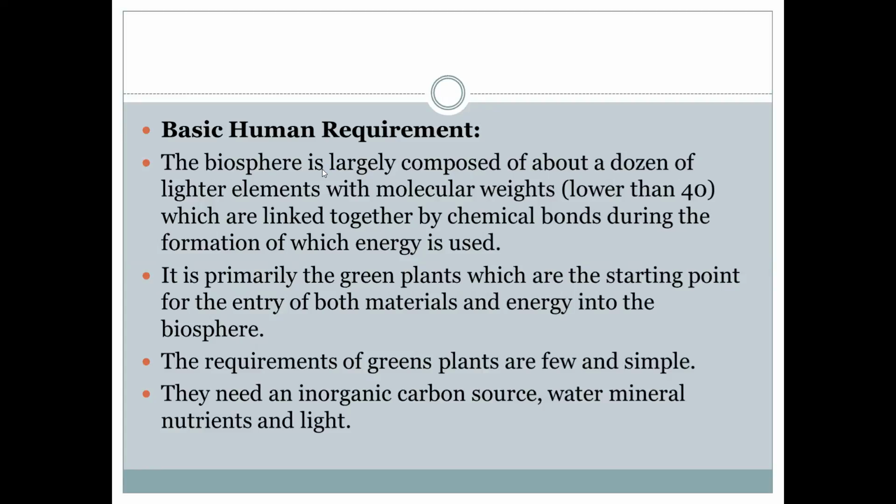The main source of energy is solar energy. The green plants utilize the sunlight for making their own food. These plants need inorganic carbon resource, water, mineral nutrients, and light for their growth or for making their own food.